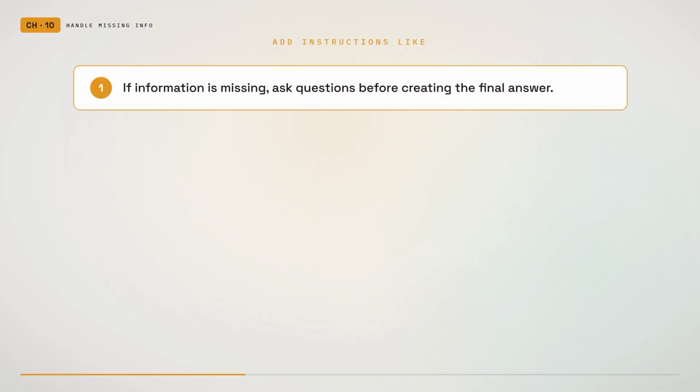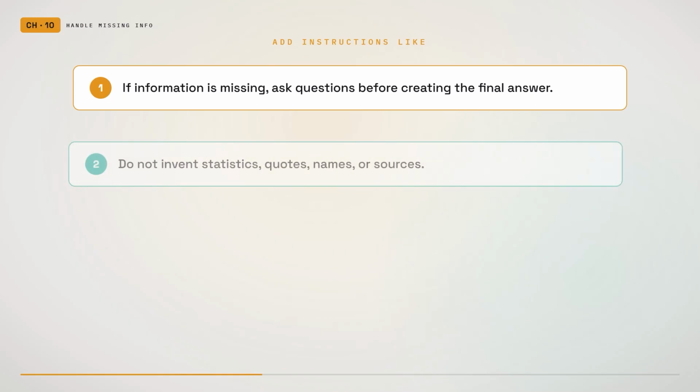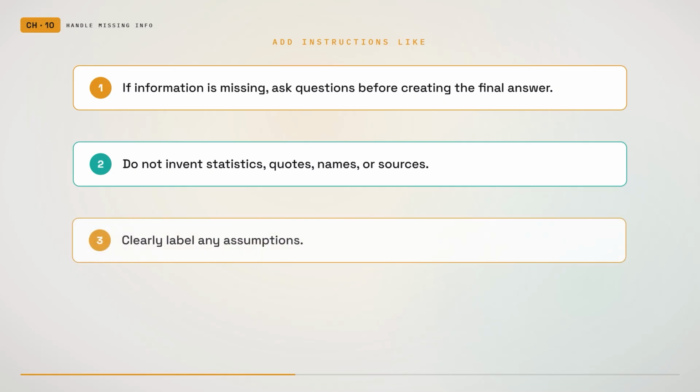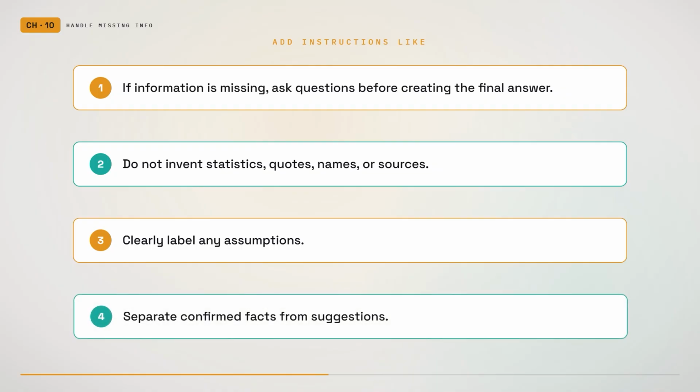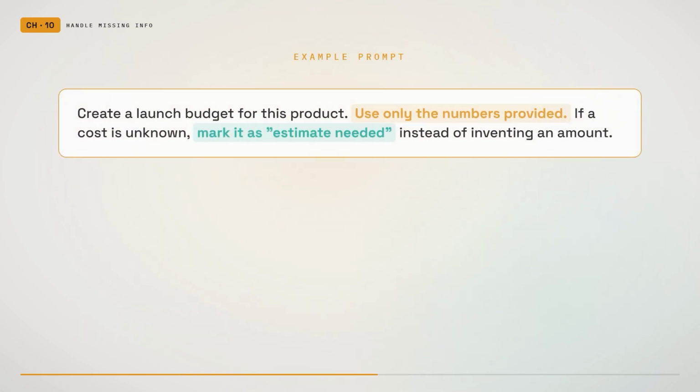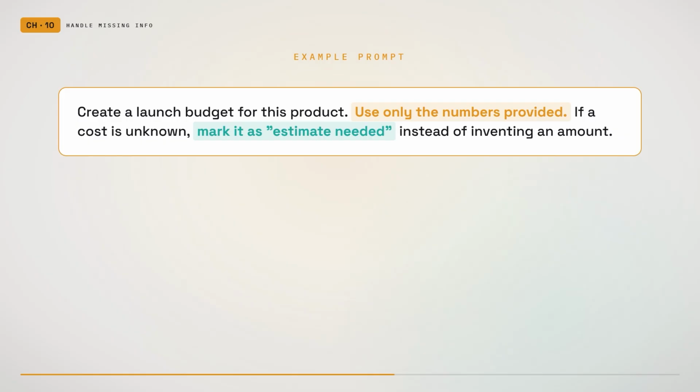Add instructions such as, if important information is missing, ask questions before creating the final answer. Or, do not invent statistics, quotes, names, or sources. Or, clearly label any assumptions. Or, separate confirmed facts from suggestions. These instructions make uncertainty visible. For example, create a launch budget for this product. Use only the numbers provided. If a cost is unknown, mark it as estimate needed instead of inventing an amount. That prompt limits false precision.